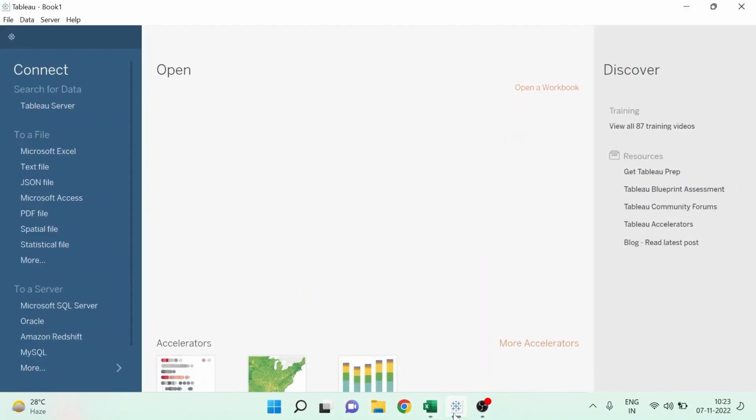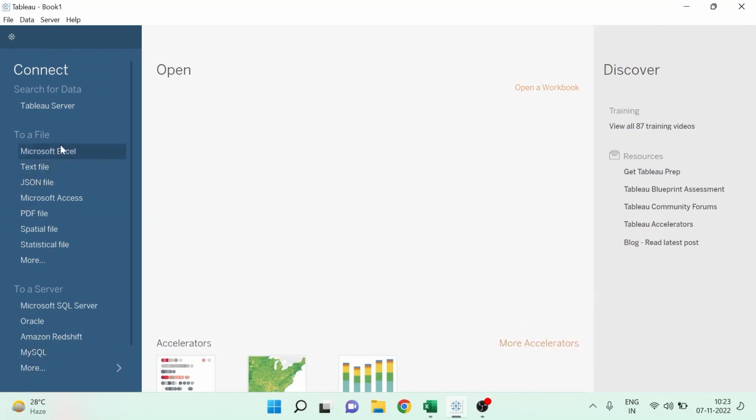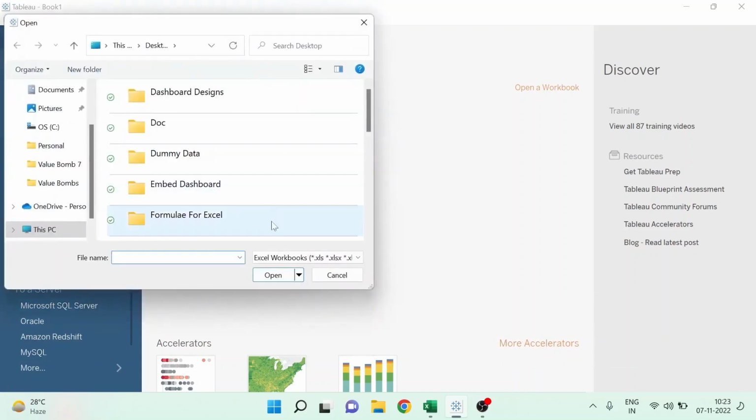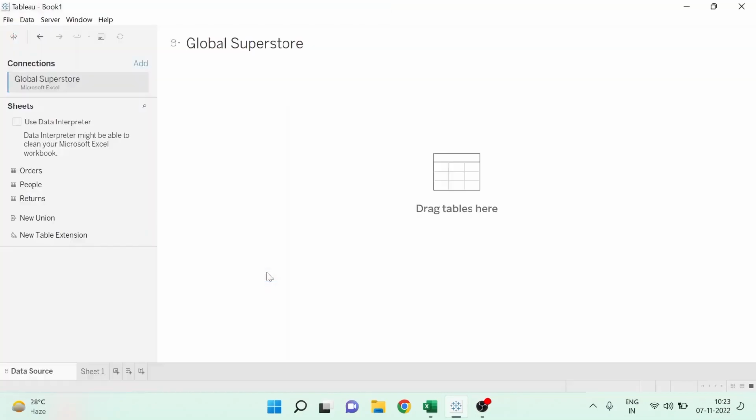Whenever we open Tableau for the first time after installation, this is how Tableau is going to look like. On the left, we have the data connectors, and since we have already discussed, more than 80 data sources can be connected with Tableau in order to use the datasets. Now, we can go to the Microsoft Excel option, and then we can select the global superstore sale data, and we can click on open.